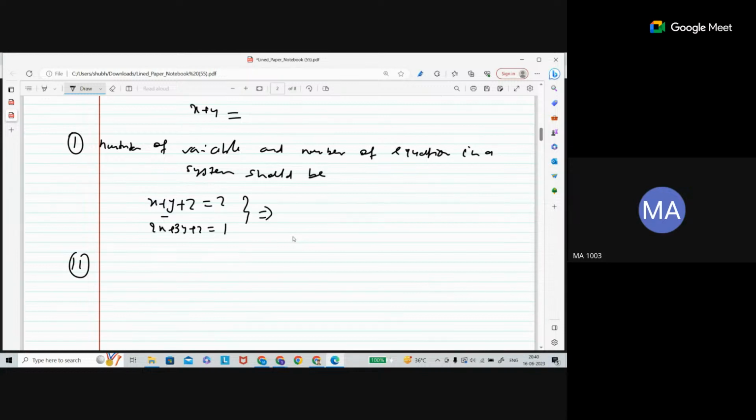Now the second condition. Hope you know that in the first week we covered how to convert a system of linear equation into matrix format. That is also a system of linear equation, but in matrix format. So for this one, how will you convert? This will become 1 1 1, 2 3 1, and this is x, y, and z.